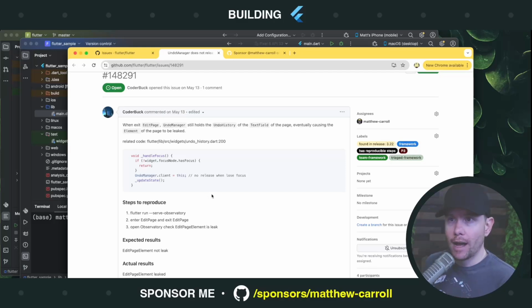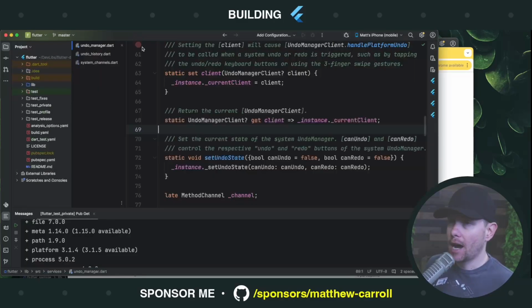Now, for those of you who didn't join me in my videos with Taha, where we did a little bit of work in Flutter, I have 2 projects open right now. In the top left, this is the actual Flutter framework. This is the Flutter package in the Flutter repo. And you can see I've already opened up some undo manager stuff for us to make it easier to jump in and see the code that's relevant.